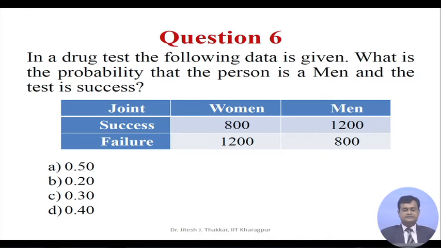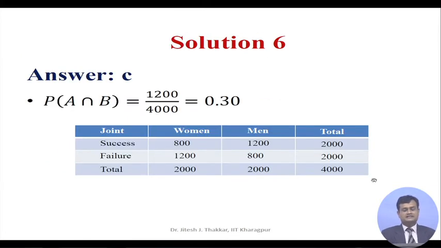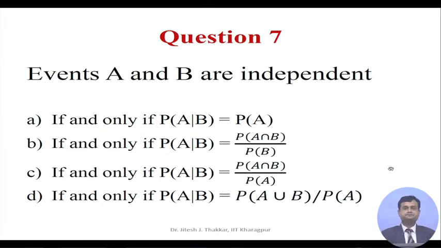Success is 800 for women and 1200 for men, failure is 1200 for women and 800 for men. You are given 4 options: 0.5, 0.2, 0.3 and 0.4. The correct answer is very simple, probability of A intersection B, which is 1200 divided by 4000, equal to 0.3, and hence answer C is correct.